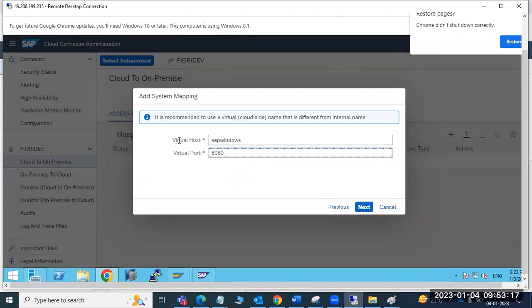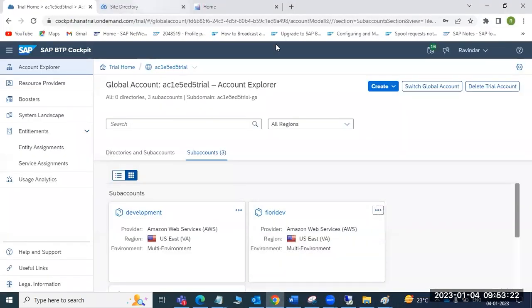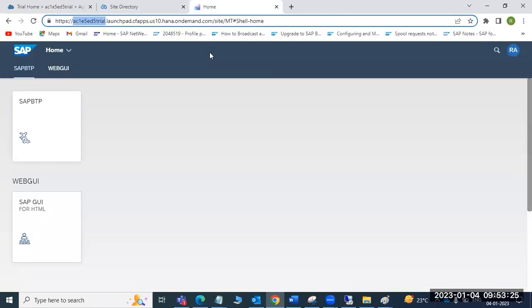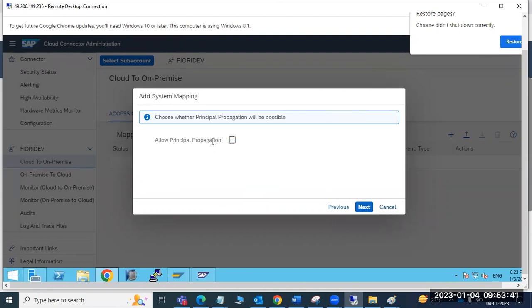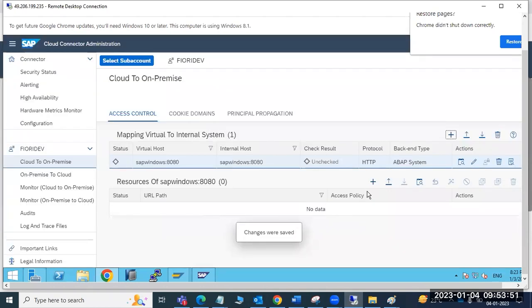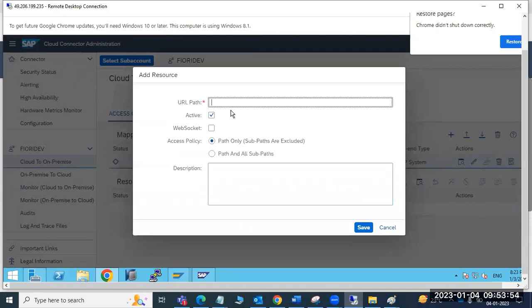What is meant by virtual host? It's virtual. Fiori and everything is in the cloud, right? Everything is in the cloud, but we should not expose our internal nodes publicly. At that time we can use virtual host names here. An alias name, yeah, alias name. So you want to use the virtual host name in the header. Yes, I don't want to expose my public. Here you need to configure the path.